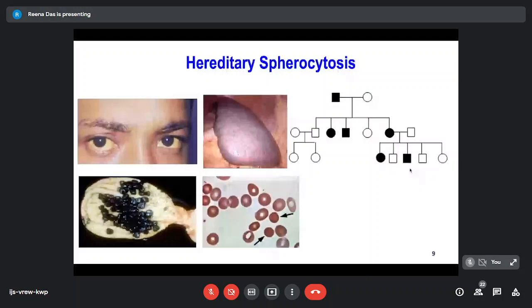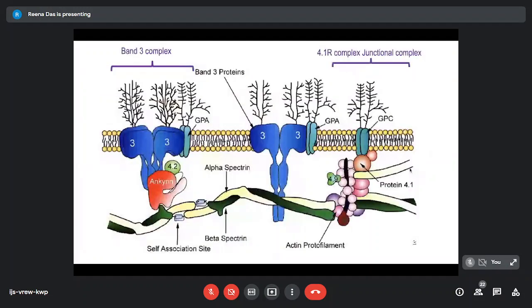And this is just a diagrammatic representation of the red cell membrane, the bilipid layer over here. And we have the band 3, which is the most prominent, the maximum amount of the red cell membrane protein. The ankyrin, which binds the 4.2, comes in between the band 3 and the ankyrin. And the ankyrin anchors onto the beta spectrin, and the beta spectrin is intertwined with the alpha spectrin. So this is the horizontal interaction, and this part is the vertical interaction. And these are the 5 proteins which are associated with hereditary spherocytosis in most instances.